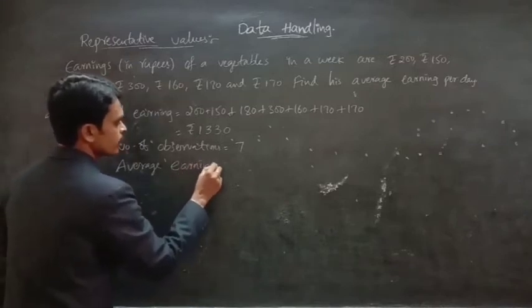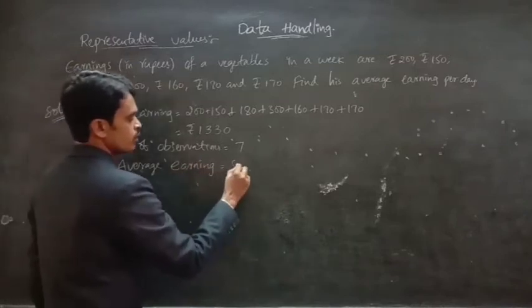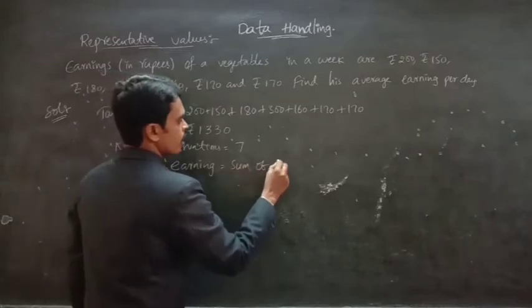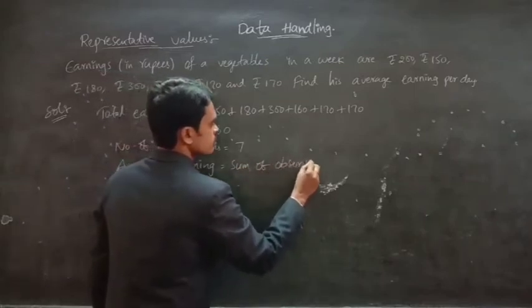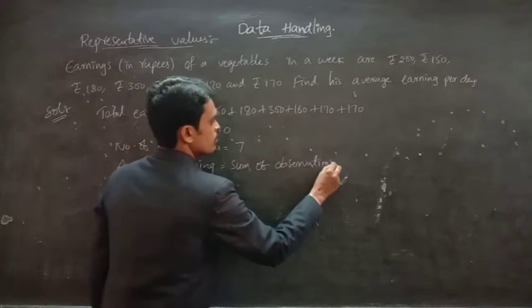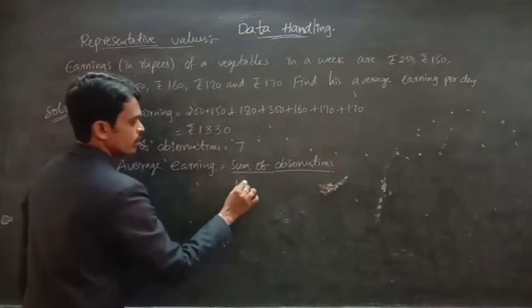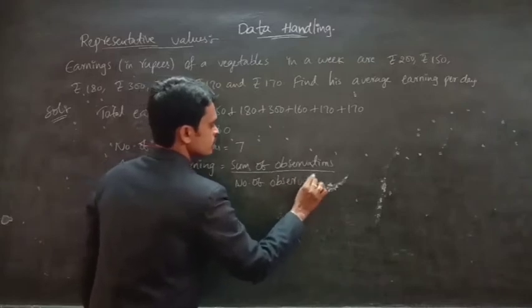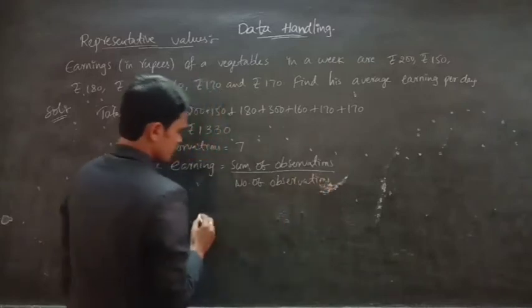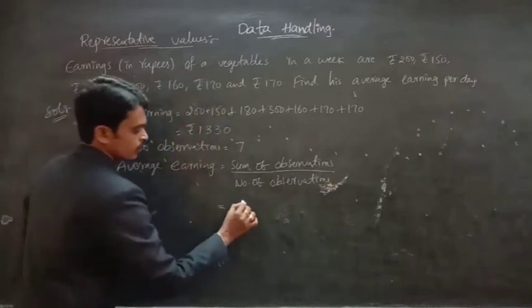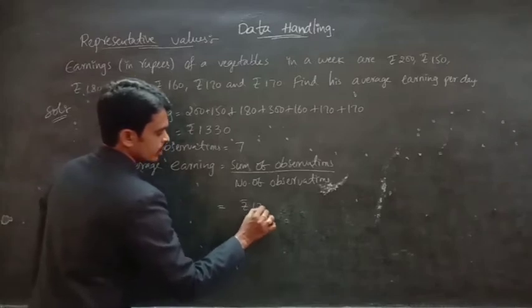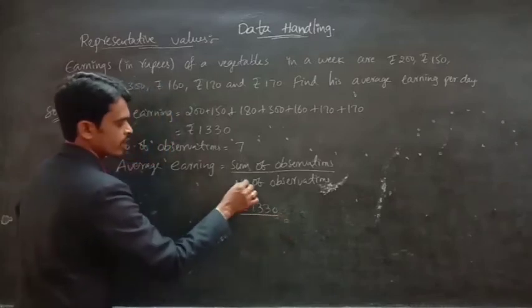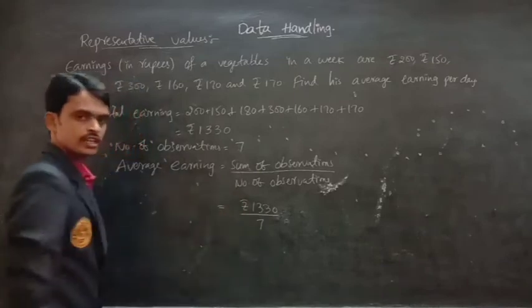earning. Average earning is equal to the sum of observations by the number of observations. Here the sum of observations is 1330 rupees, by the number of observations, 7.